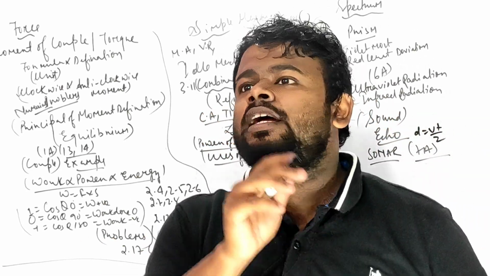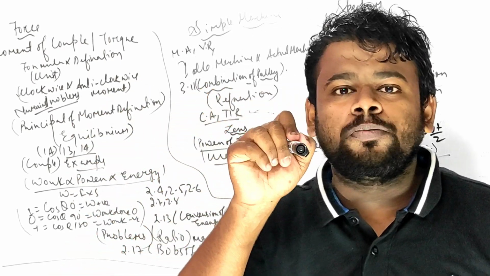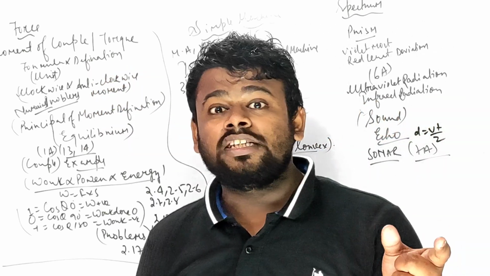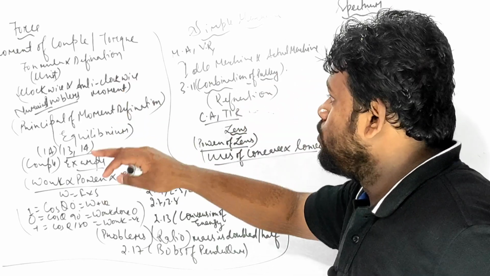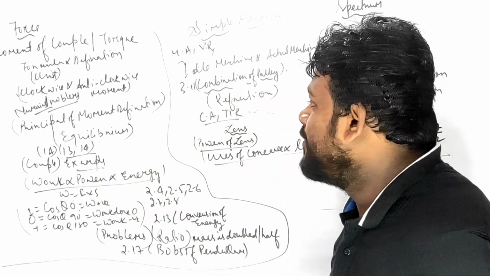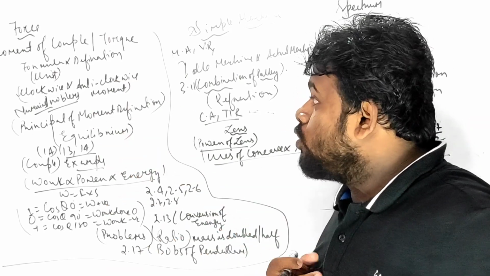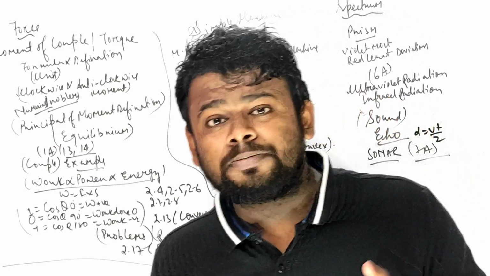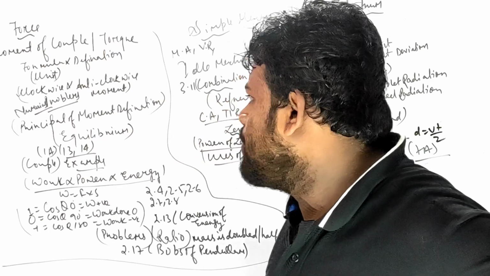The question may come in this way: what do you understand by the moment of couple? The 4 options would be there, and you have to choose the correct one. And important are the CGS unit, SI unit, Newton meter, erg, joule, that you all have to memorize, and I hope you know everything. If you don't know, just have a recap regarding it. And clockwise and anti-clockwise movement, when it is negative, when it is positive, and in case of numericals, a 2 marks question can come. I personally think that 2 marks will be coming, right?